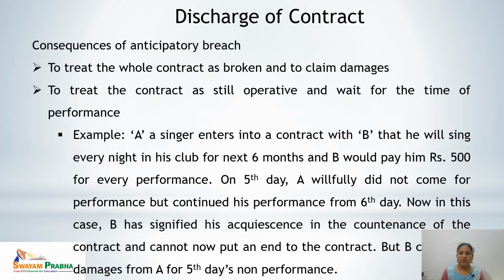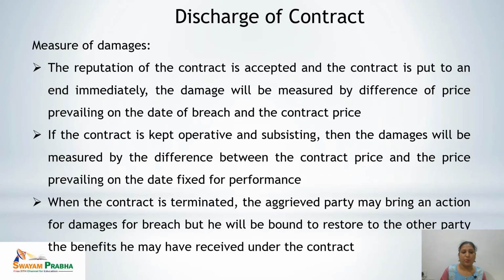In this case, B has signified his acquiescence in the continuance of the contract and cannot now put an end to it, but Mr. B can claim damages from Mr. A for the 5th day non-performance. That means the whole contract is not broken. Here the damages can be claimed for the non-performance.